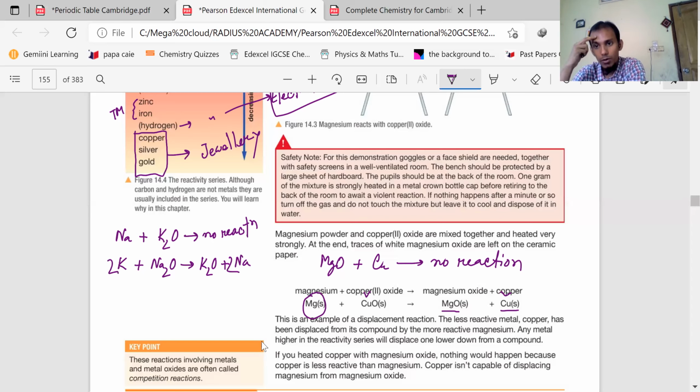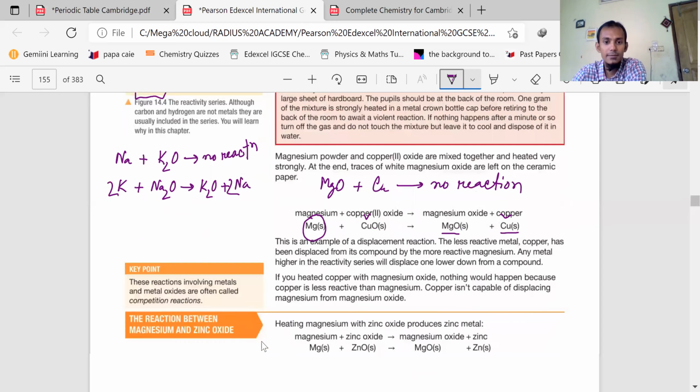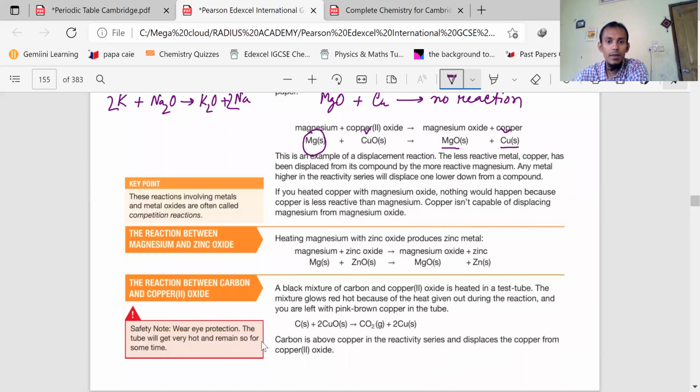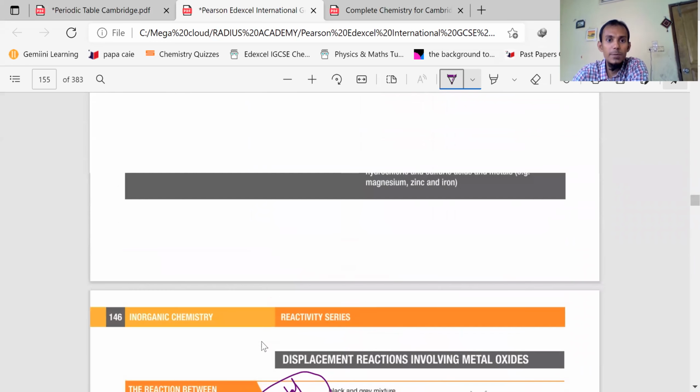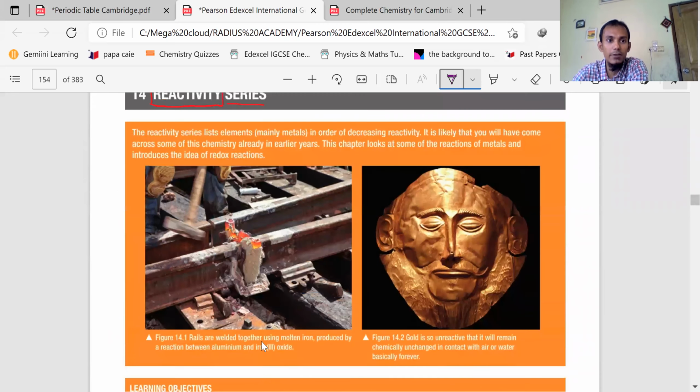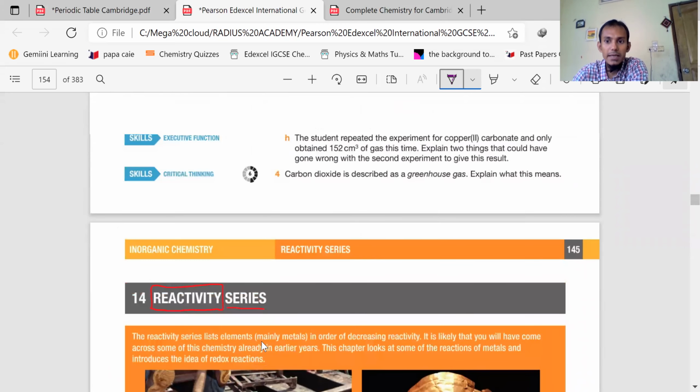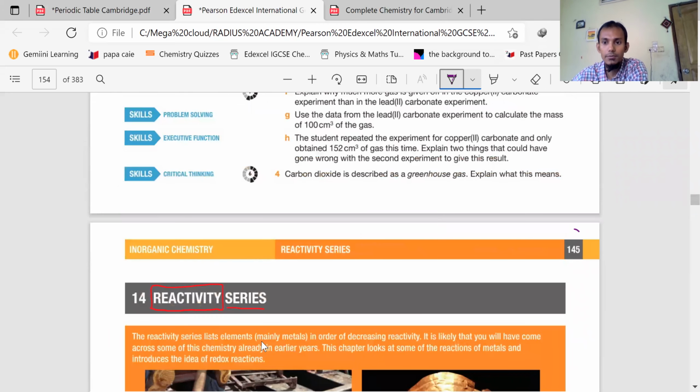So whatever we have discussed in the language part, these things are coming now. You need to apply it, because they will ask you to write the reaction. Again, one thing: from the Pearson book, displacement reaction is in chapter 14, page number 145. Please note it down. And we will cover both books.